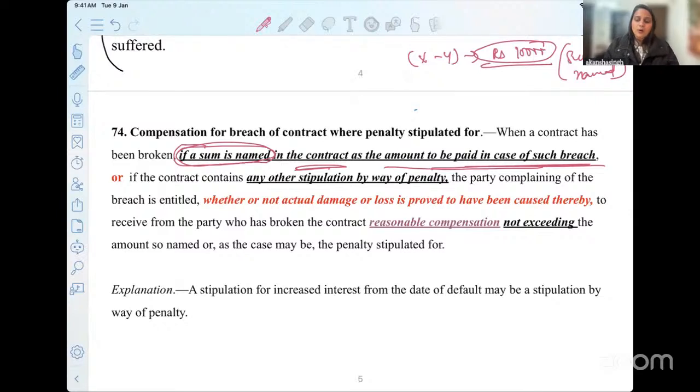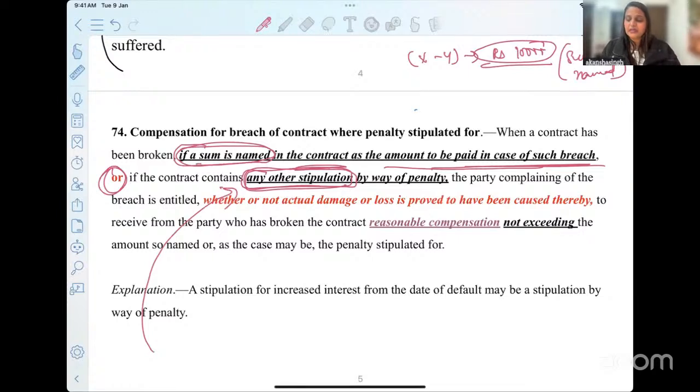Or if the contract contains any other stipulation. It can be anything. And this is where we are going to fit one very important concept. Do you see the difference? If a sum is named in the contract versus any other stipulation by way of penalty. So penalty can be by way of a sum named, but it can also be by way of other things as well.